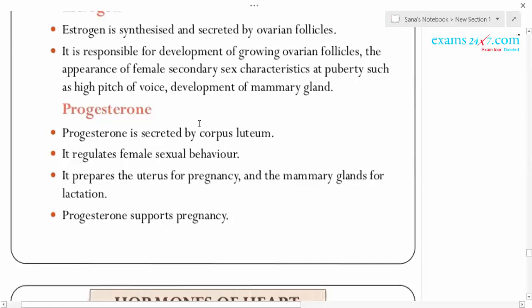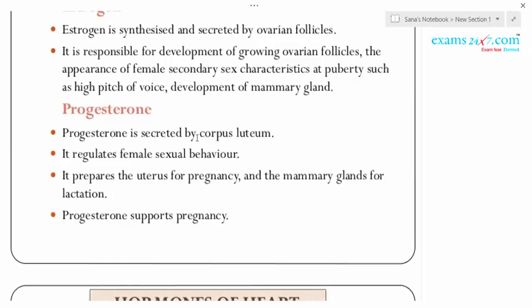The uterus is preparing for the pregnancy. There is an innermost layer called the endometrium that should be thickened, and the growing embryo should attach to the endometrium, which is called implantation. For that, progesterone is required. In the beginning there is no placenta, so progesterone is completely secreted from the corpus luteum.